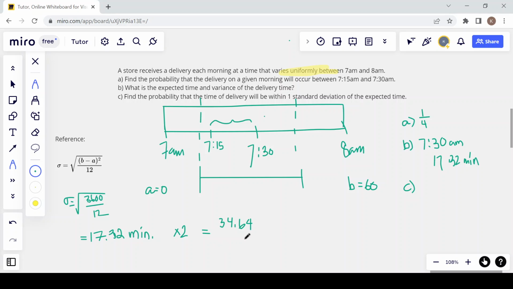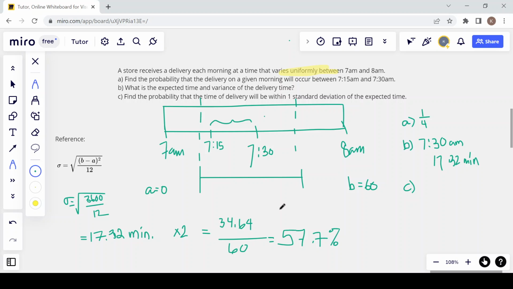And then to get the probability, throw that over 60, which is 57.7%. So that's our probability for part C.